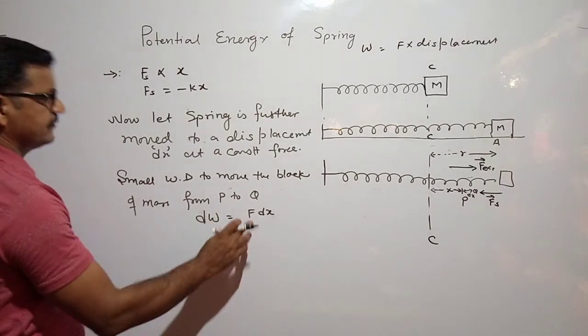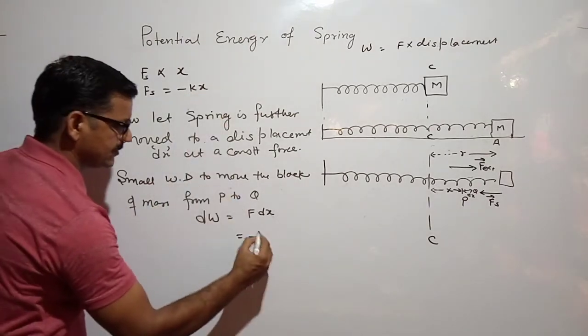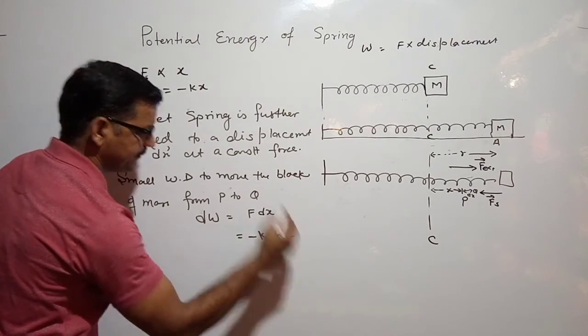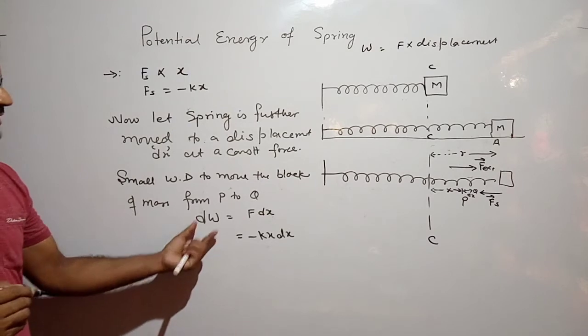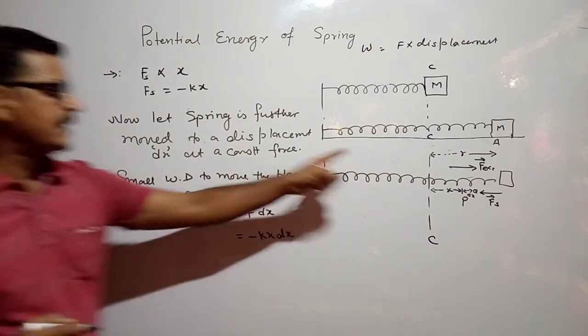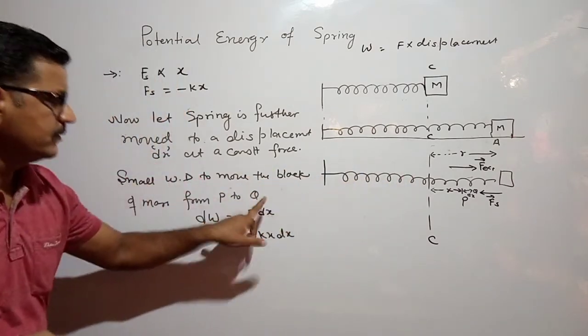Now F has the value minus Kx, so dW is equal to minus Kx dx. This is the small work done to displace the block attached to the spring from P to Q.